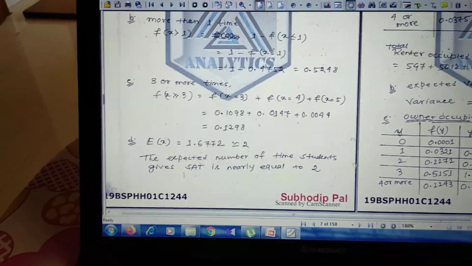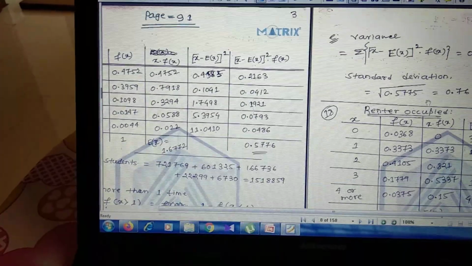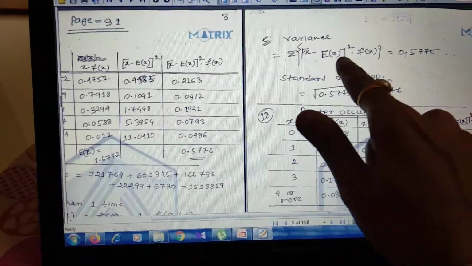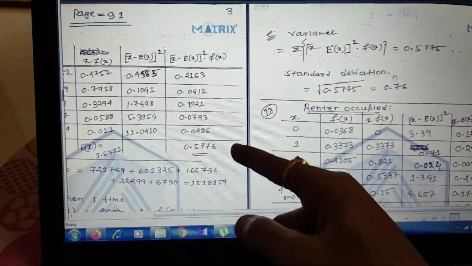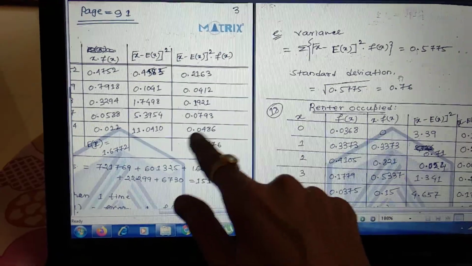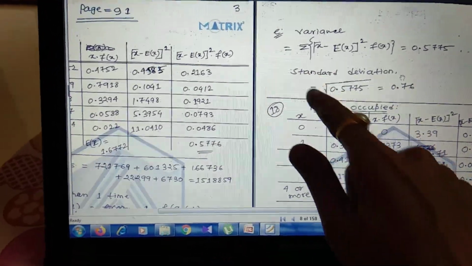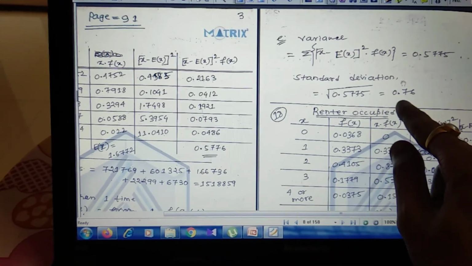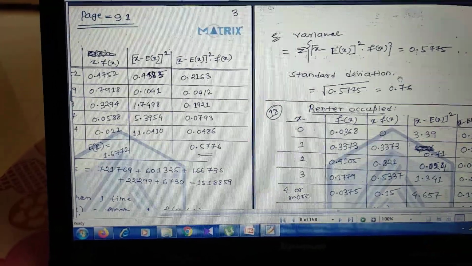What will be the variance and standard deviation? We have to calculate that in the next step. The variance will be the summation of (x minus E of x) whole square into f of x. This is the formula of variance. The summation of this is 0.5776, and this will be the variance. And what will be the standard deviation? Standard deviation is always the square root of variance. So the square root of this value, I will get 0.76. Thank you.